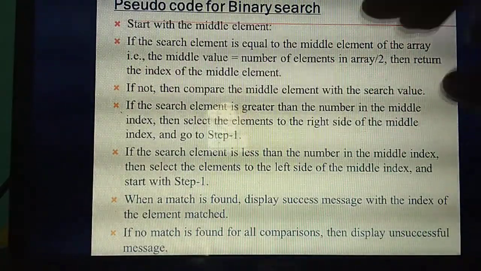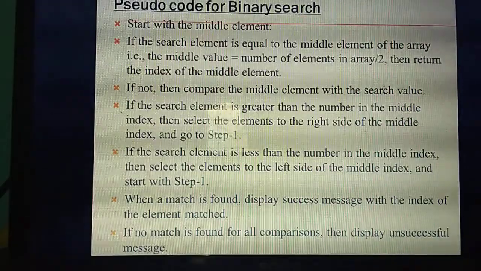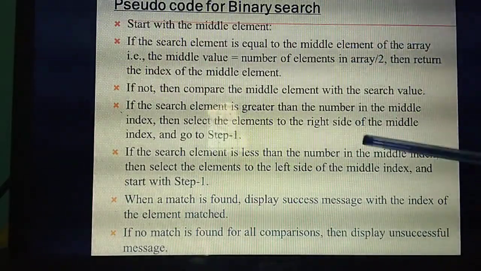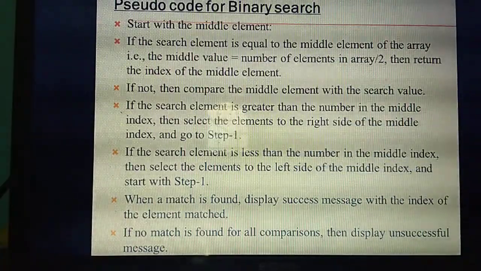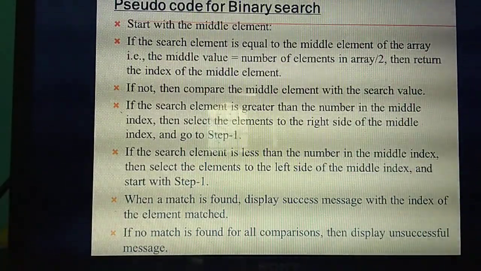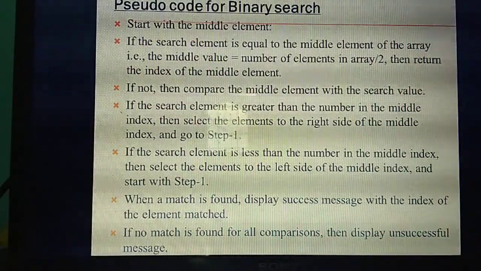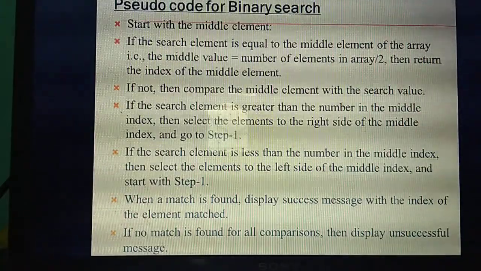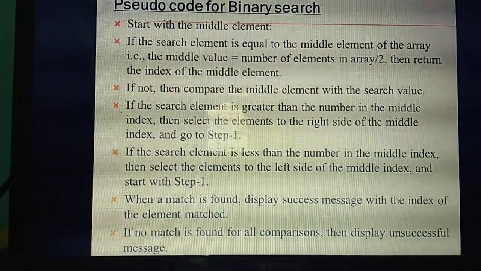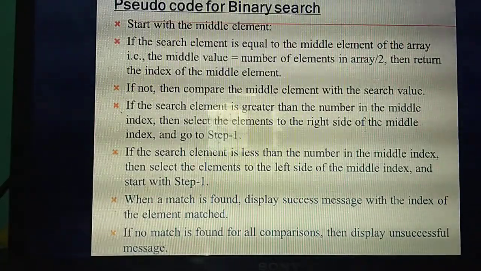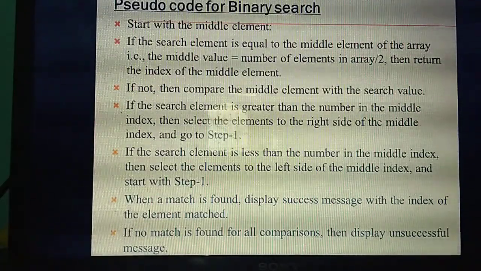Then again it will continue this step. Suppose the search element is less. You already have the middle element, so if it is less than the middle, you need to go to the left side. Understand? If the number is greater, your search needs to go to which side? Right side. If the value is less, the search needs to go to which side? Left side. Okay. If the match is found in these two steps, it will display the result.